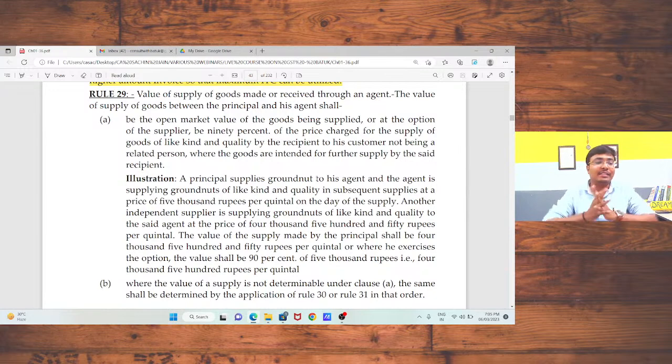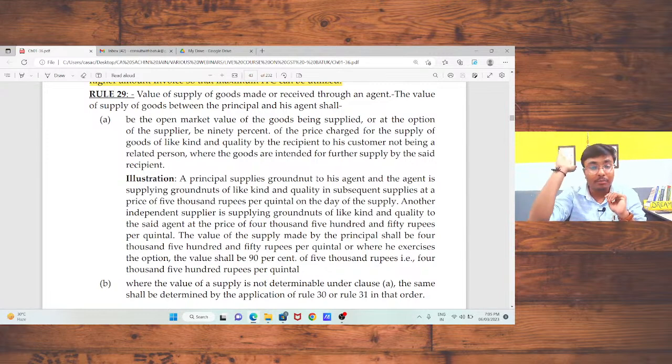So, let's start our discussion on rules. Sir, yesterday we had discussed Section 15 of the CGST Act, that is value. We had discussed that the transaction value will be your value of supply if the price is the sole consideration and the supplier and receiver are not related persons. But if the supplier and recipient are related persons or the price is not the sole consideration, in that case you need to take the reference of rules 27, 28, 29, 30, 31.